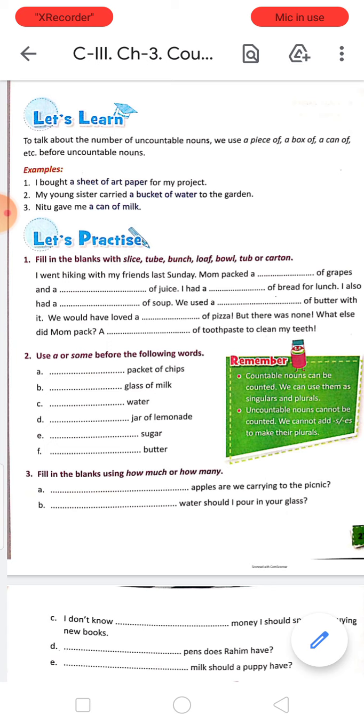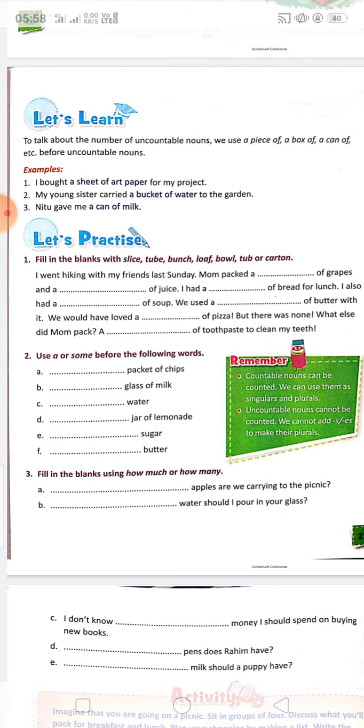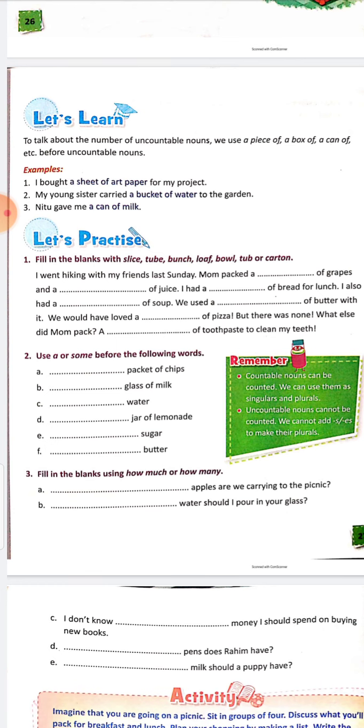My young sister carried a bucket of water to the garden. So water we cannot count, but a bucket of water. So some nouns we have to put like this to explain the quantity of the uncountable noun. Neetu gave me a can of milk. So milk is uncountable, but when we are saying a can of milk, a can we cannot count. So to show the quantity of the uncountable noun, we use some words like a piece of, a box of, a can of, a sheet of, a bucket of, a bowl of, like this.